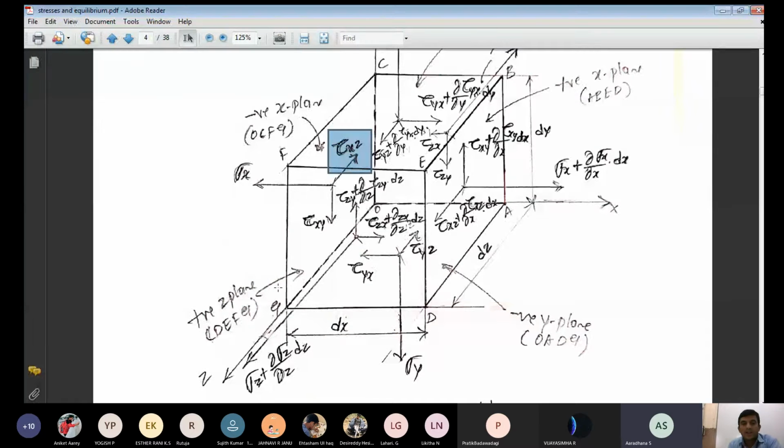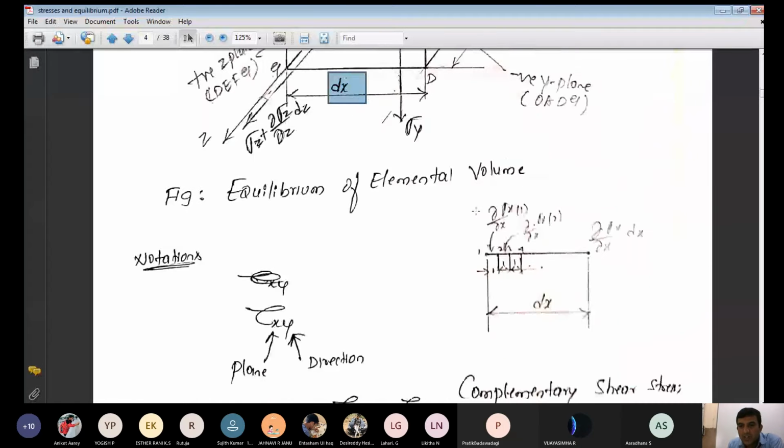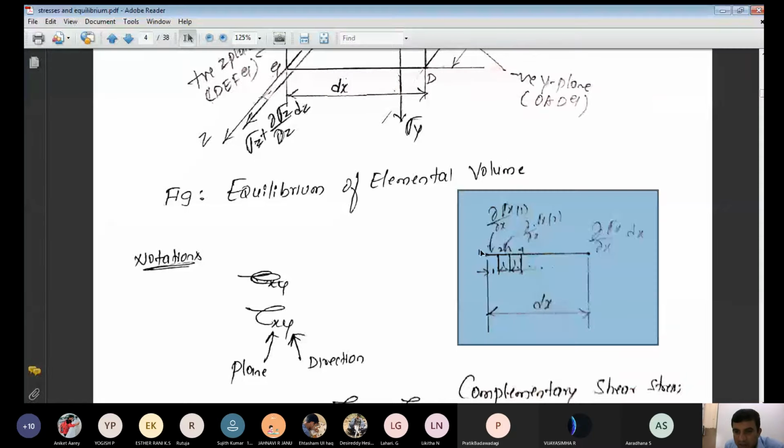Now, as a plane increases from the negative x plane to the positive x plane, what is the distance between the negative x plane and the positive x plane? It is dx, right? The distance of the element along the x direction is what? Dx. Now, what are the incremental stresses that occur here? Now you can see here, it is written in pencil. From point 1, which is the negative x plane, at a distance along the x direction of dx, what are the incremental stresses acting here?